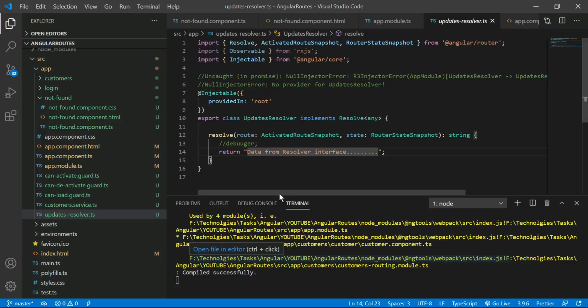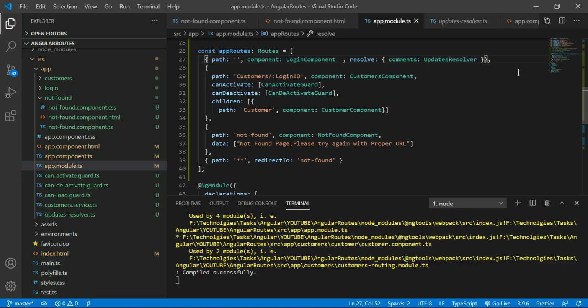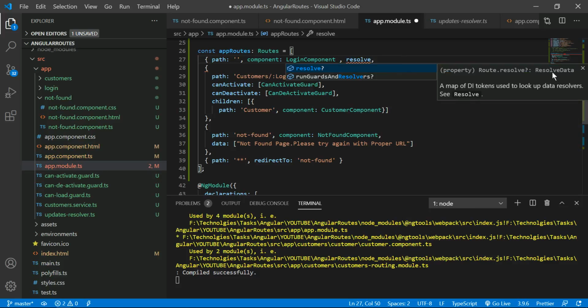How do you create a resolve? If you want to create a resolve, you have to create it through a class. The first step: if you want to develop a resolve, I will show you the expected property for the resolve. So resolve data is expected, right? If you want to implement the resolve data, you should develop the code under the Resolve interface.